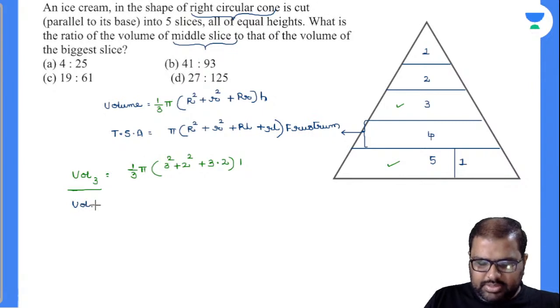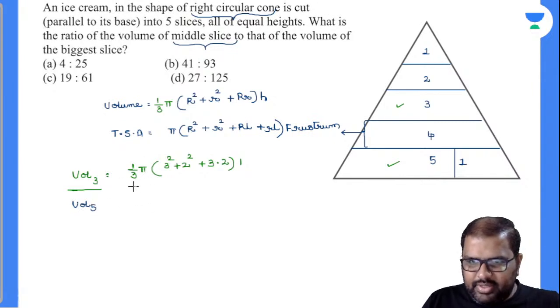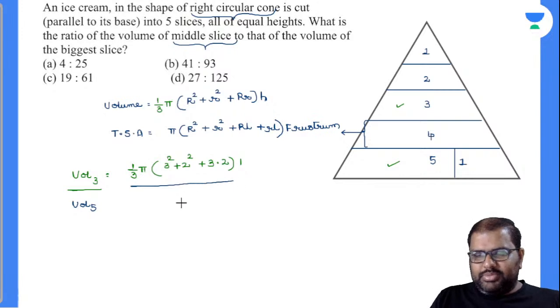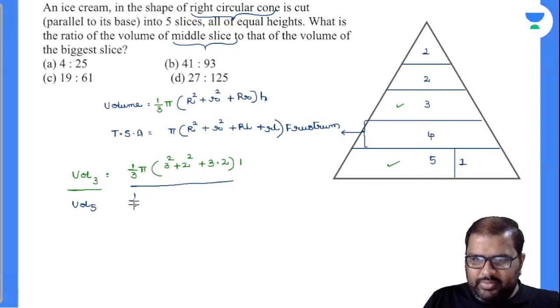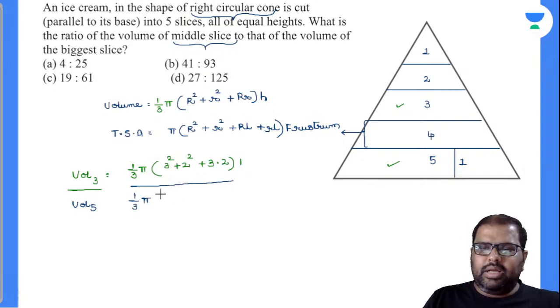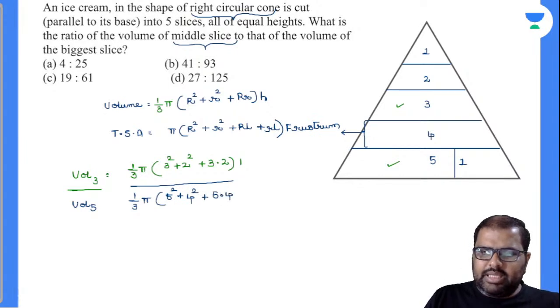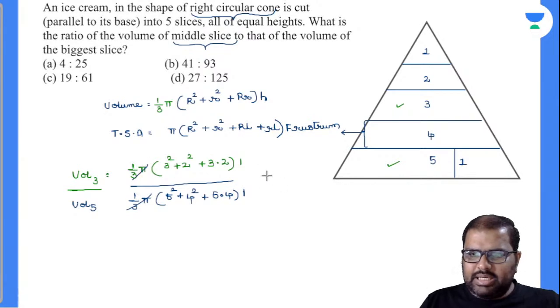Yes, third option, right? After 2 attempts, you gave me the correct answer. 1 by 3 into pi into capital R will be 5 square, small r will be 4 square. Am I right or wrong? Plus 5 into 4, height will be the same. So 1 by 3 pi, 1 by 3 pi gets cancelled. Now this is 3 square 9, 9 plus 4 is 13, 13 plus 6 is nothing but 19.